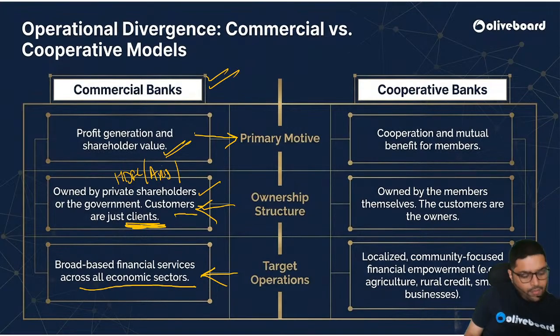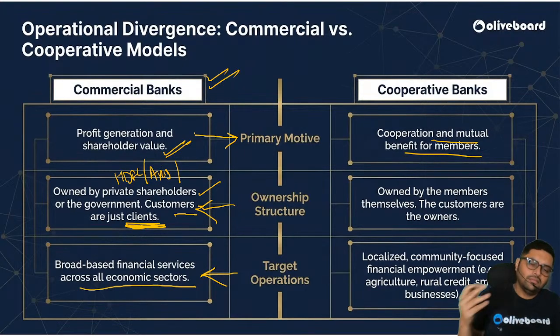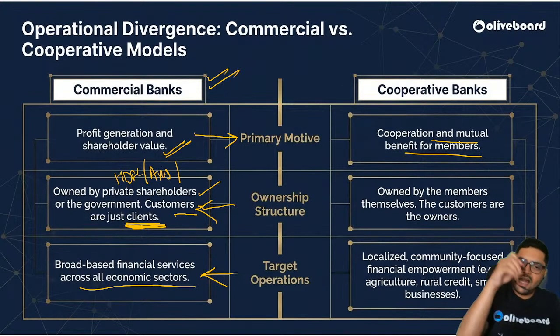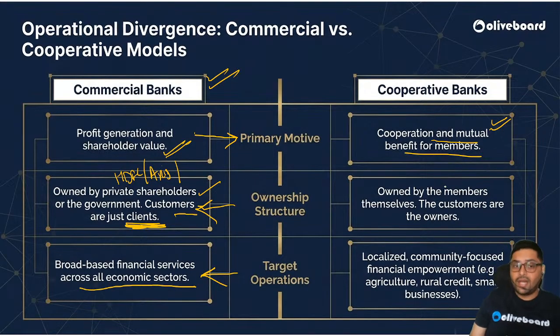we have cooperative banks. Cooperative banks' primary motive is cooperation and mutual benefit of members. So if 100 people of us have money, like 10,000 rupees collected, we will form a cooperative bank. I'm just giving an example. Now who will be the first priority person to give a loan? Us only. The money will rotate among us only. So mutual benefit, or sometimes outsiders also when needed, mutual benefit will be the priority,